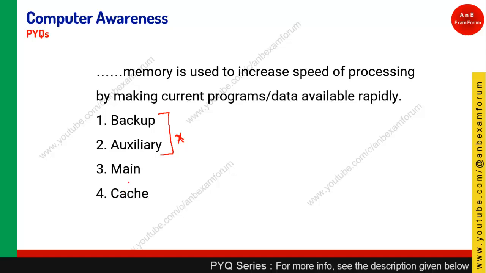And as you know, CPU is interacting with the main memory, but in between there is one more memory called cache memory. Okay, so cache memory is a temporary memory which increases the speed of your program. So option 4 is the right answer.